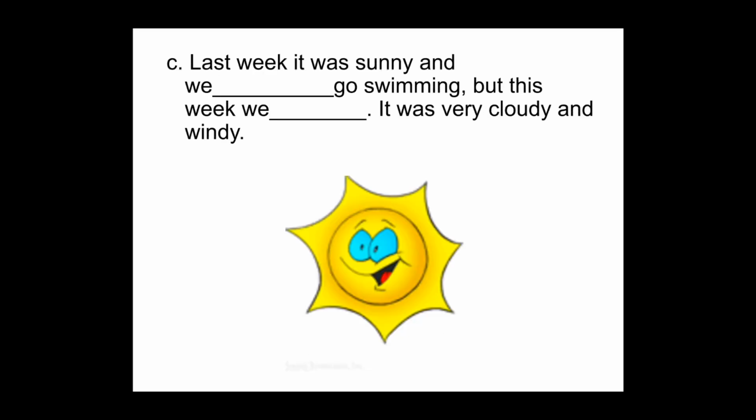Here we have another example, letter C. Last week it was sunny, and we can or couldn't go swimming, but this week we can or couldn't. It was very cloudy and windy. We are going to check. We could go swimming, nosotros pudimos ir a nadar, but this week, pero esta semana, we couldn't, no pudimos. It was very cloudy, porque estaba nublado and windy, y con mucho viento.